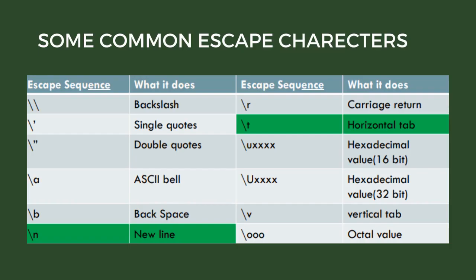On the screen, you can see a list of escape characters. These are quite handy while programming. The 2 main escape characters here are \n, that is for new line, and \t, that is for giving a horizontal tab.